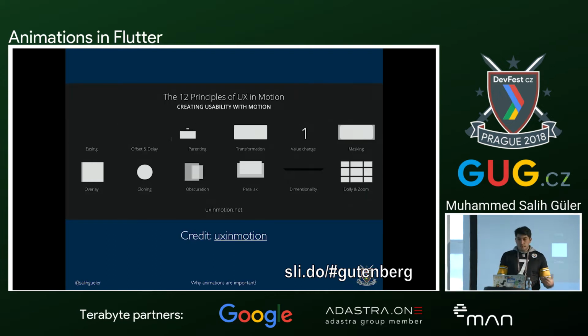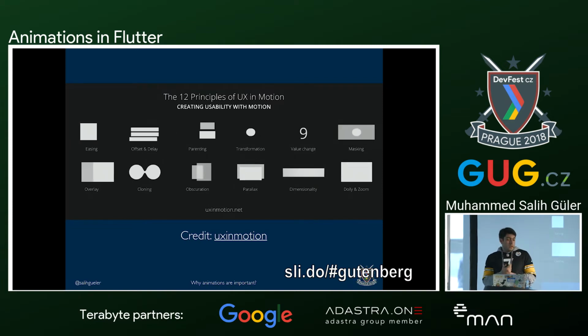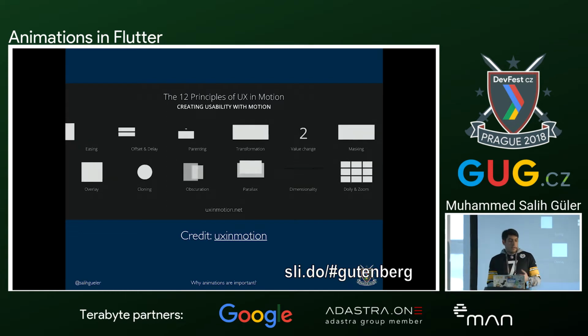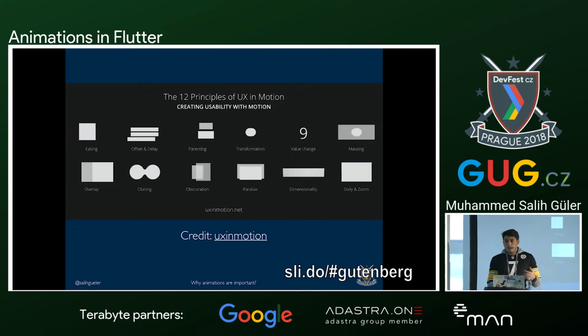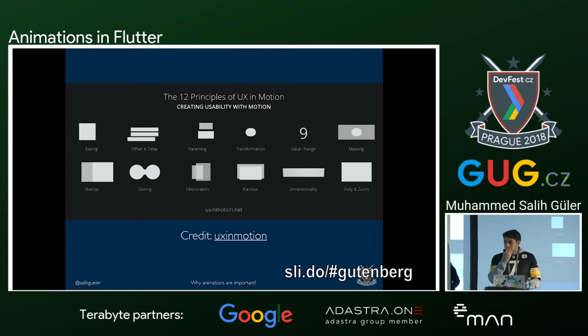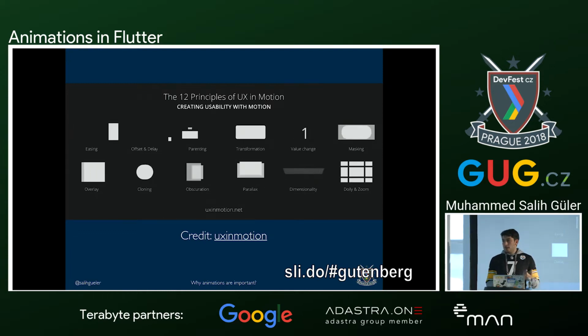So I was going deeper and deeper. Then I came across this GIF. In this GIF and the related blog post, the UX designers were talking about the basic concepts behind the development strategies. And these things are widely used in ways that we can name: positioning animations or transforming some shape from one to another. And I was like, OK, now I have a starting point, and I have the concept, so I can dive into animations in Flutter.